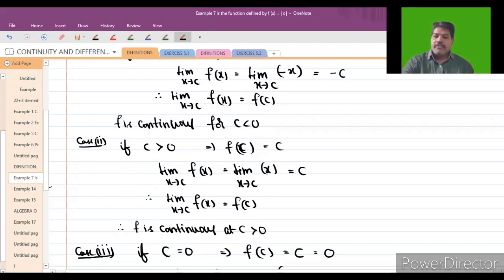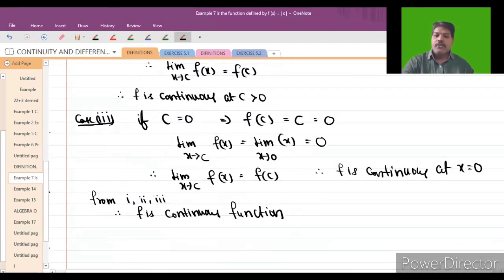Now case 3: if c is equal to 0, f of c is equal to c, so c is nothing but 0 only. So limit x tending to c of f of x, limit x tending to 0, f of x will become x only. So x value is 0, then automatically this function is also 0. Therefore, limit x tending to c of f of x is equal to f of c. So f is continuous at x equal to c, that means 0.